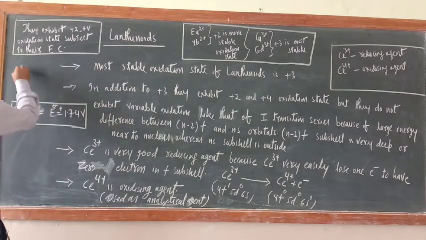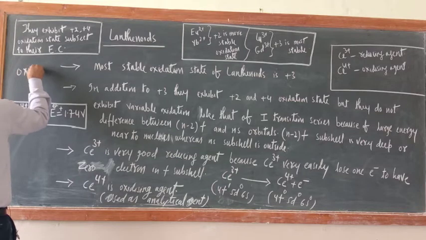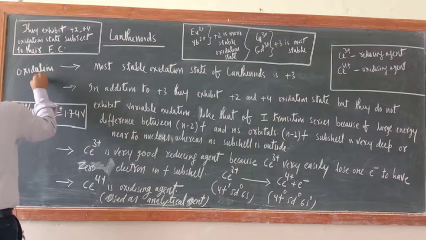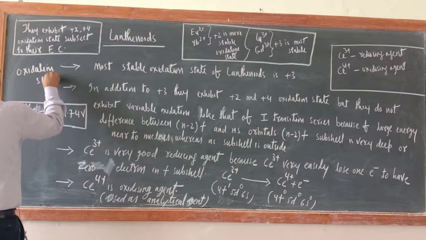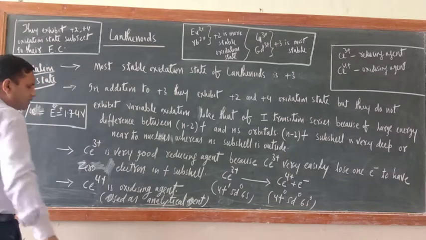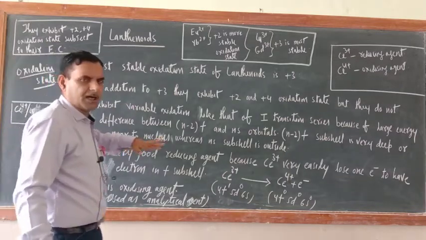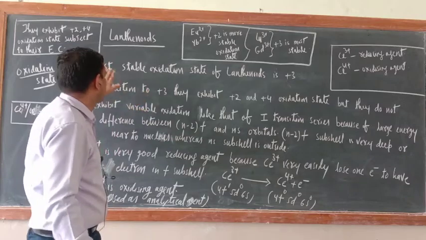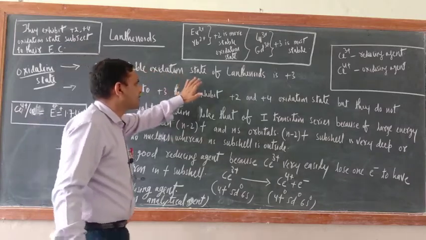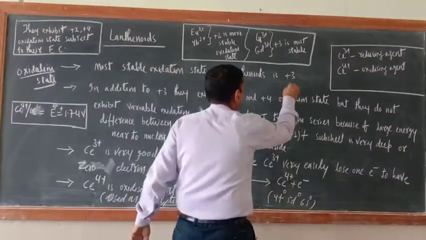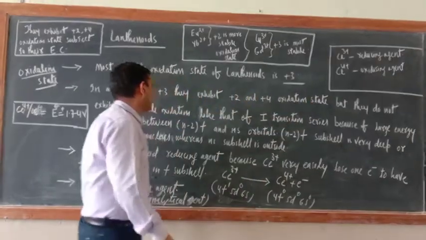So now I am teaching you the oxidation state of lanthanides. Okay, if you see the electronic configuration of lanthanides, their most stable oxidation state is +3. Remember, +3.